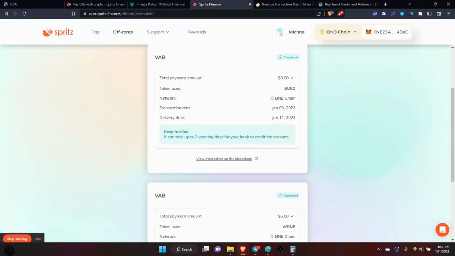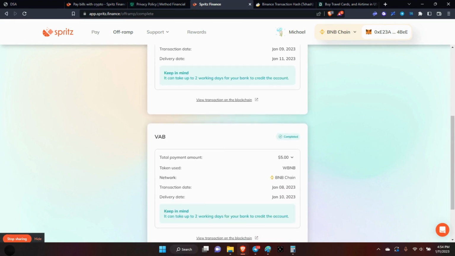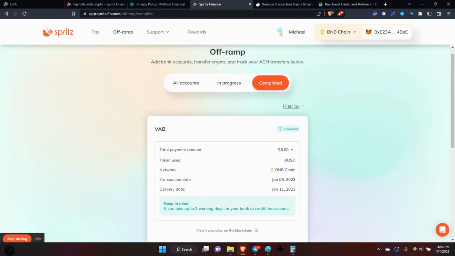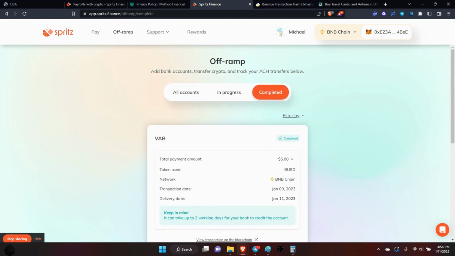So as you can see here, it shows the delivery date, which is actually the 11th. Now, the fact that they're here in the States, I'm not sure why the dates are off, and then the delivery date here, the 10th. So as you saw in my account, they were both there. So the off-ramp works. It was simple, easy, nothing to it.